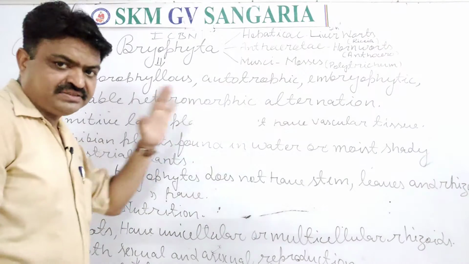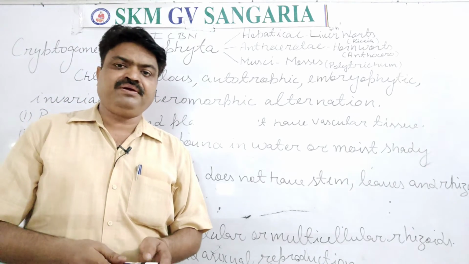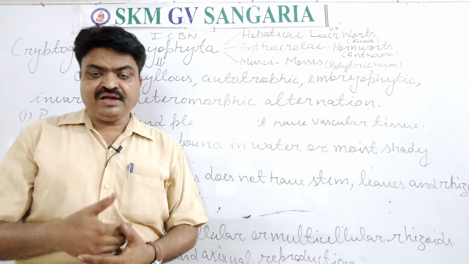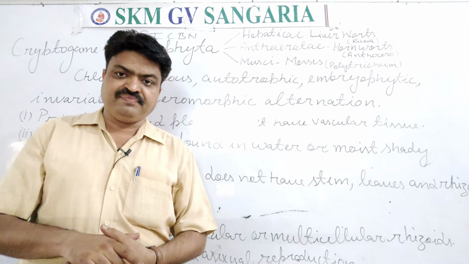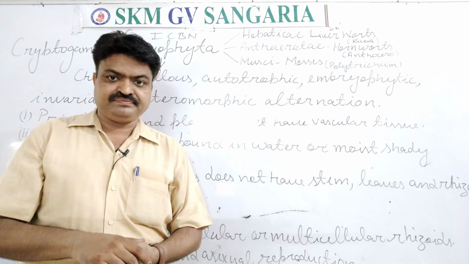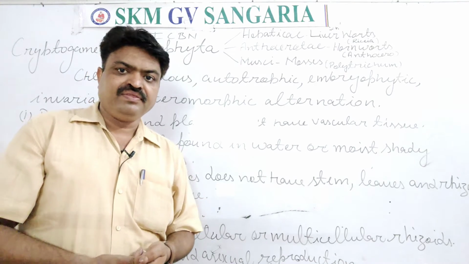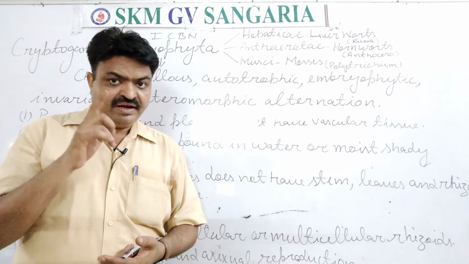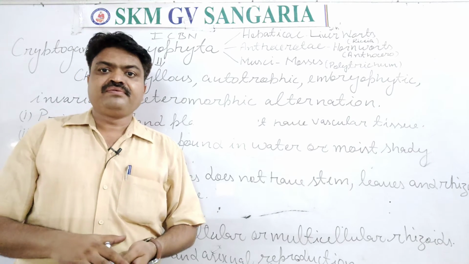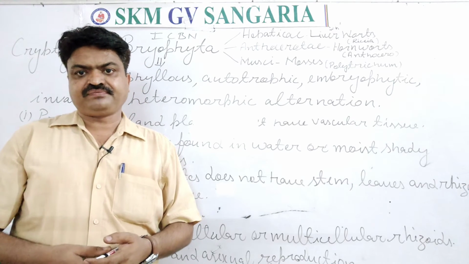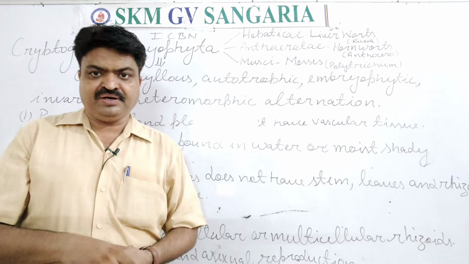they are known as amphibian plants. Now what is the meaning of amphibia? Amphibia means these plants can be found in both types of habitat, aquatic as well as terrestrial. But on terrestrial habitat they are found in moist habitat, means a habitat that has water, and with this the habitat should also be shady, means there should be no direct sunlight on that particular part.